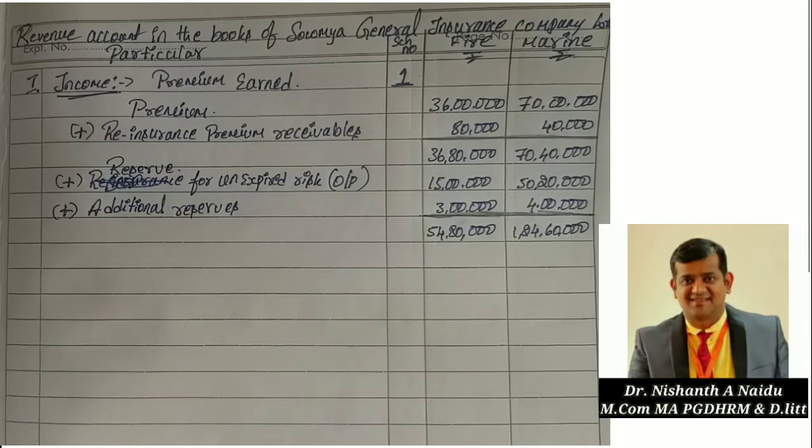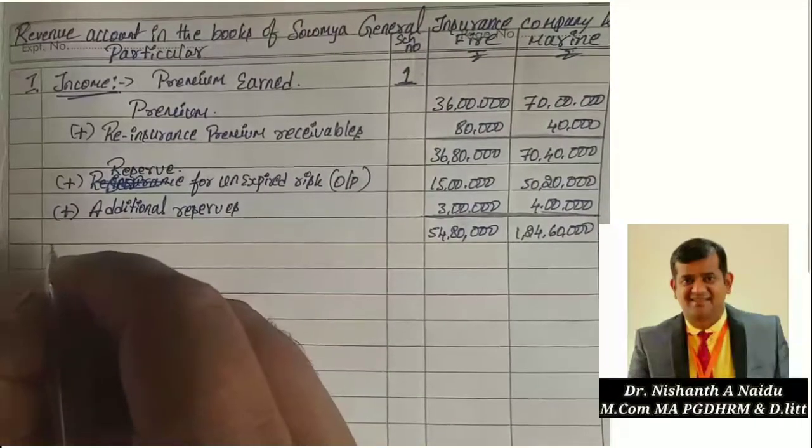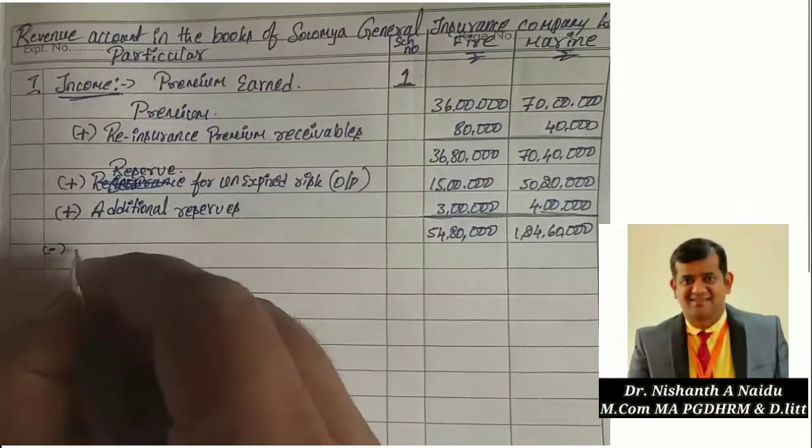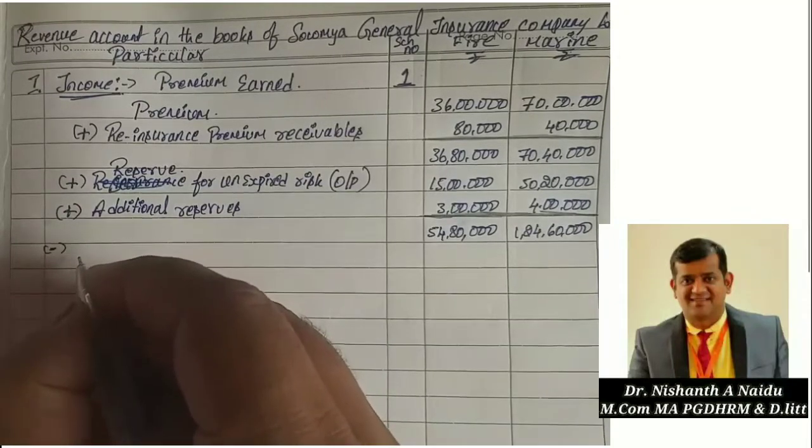Now we have to do a small working note here. That is: less provision for unexpired risk, closing balance.